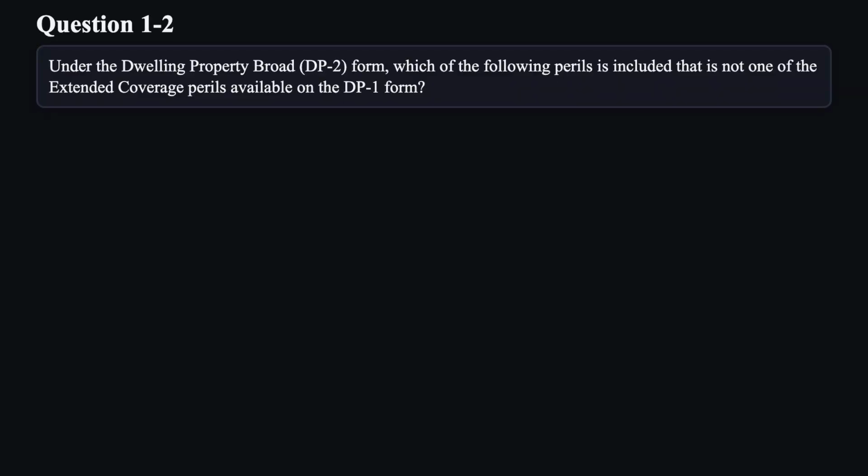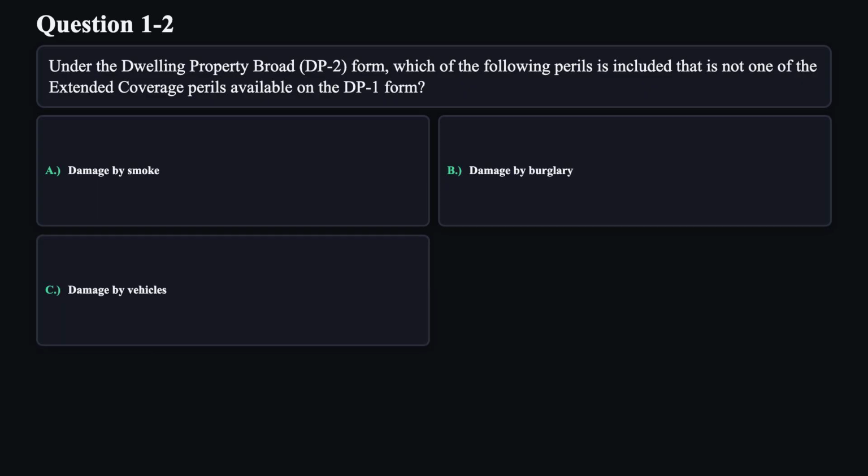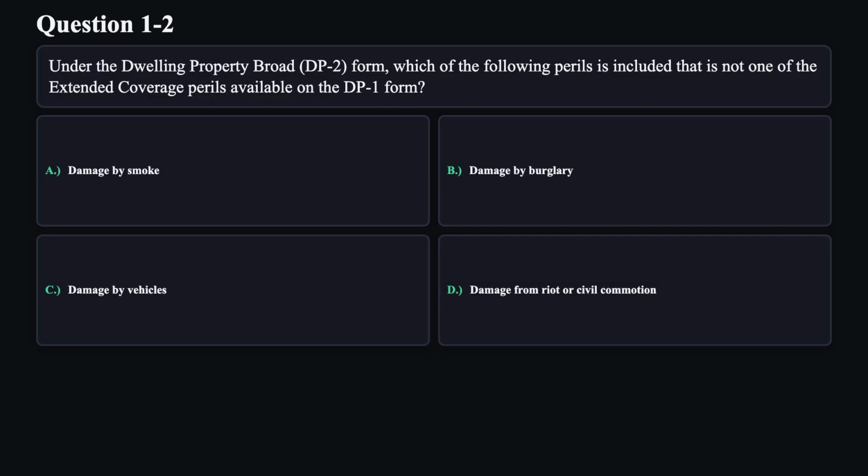Question 2. Under the Dwelling Property Broad, DP2 form, which of the following perils is included that is not one of the extended coverage perils available on the DP1 form? A. Damage by smoke. B. Damage by burglary. C. Damage by vehicles. D. Damage from riot or civil commotion.